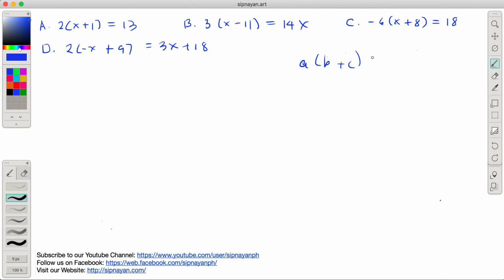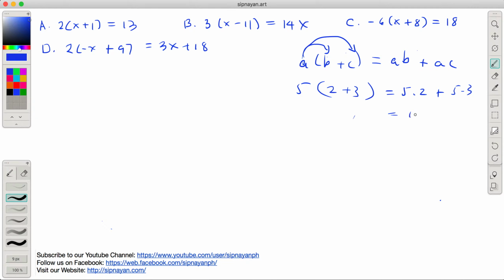And alam natin from the distributive property, we distribute, no, yung a. Distribute means we multiply a times b, and then I have a plus here, so dapat plus din yun nandito, and then a times c, which is ac. Okay, so pag 2 plus 3 yan, and then I have a 5 here, this is the same as 5 times 2 plus 5 times 3, which is equal to 10 plus 15, which is equal to 25. So, yun lang ibig sabihin ng distributive property.